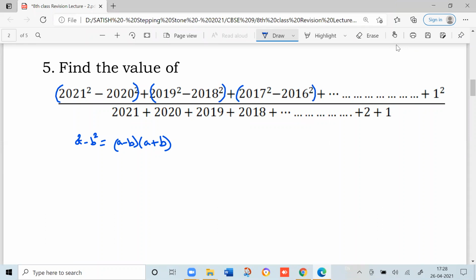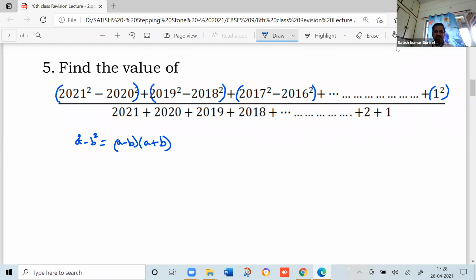1010 groups and 1 term will be left out. How many groups will be there? Because 2001 we have left, so 2020 means 10 groups will be there in the numerator. Now for each group, you apply this formula.